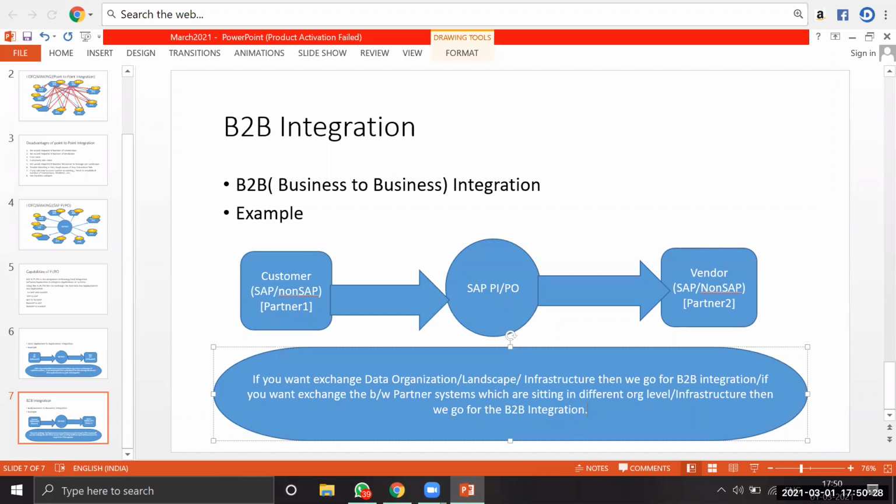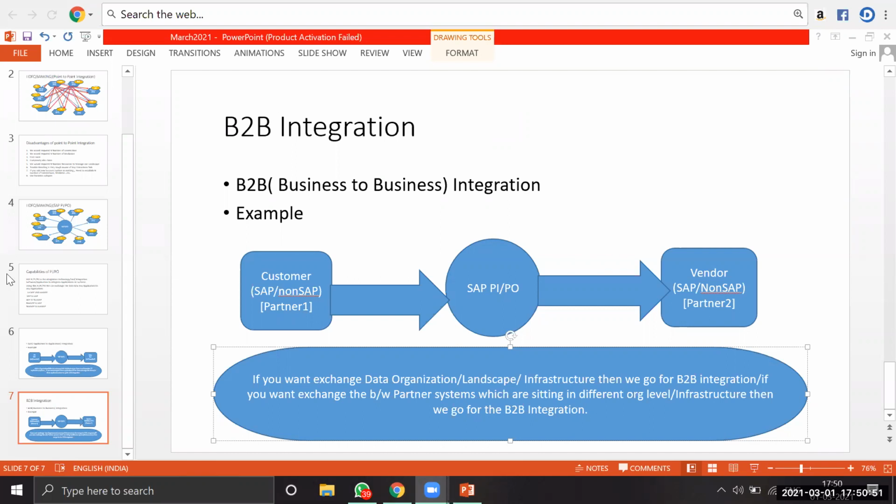So directly we cannot connect the customer to the vendor. Then how are we going to communicate between these two applications? Using middleware. What is the middleware name here? SAP PI/PO. So that is called the B2B integration part.